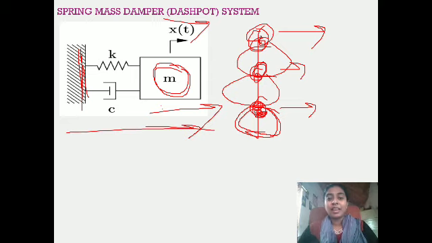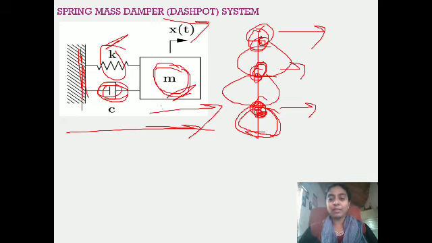Then the potential energy present in the system, that is your spring force, because of the elastic property present in the system. Then due to the presence of the damper, this is called damping force. So you will have inertia force, elastic force and damping force. Elastic force is also known as restoring force.